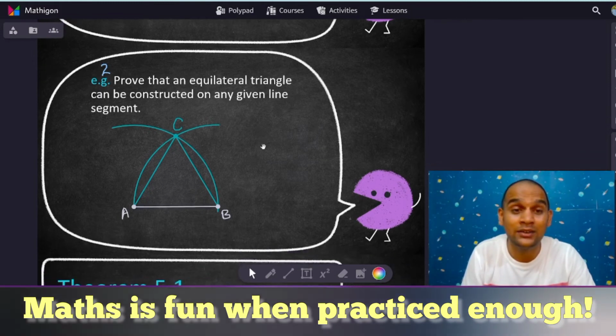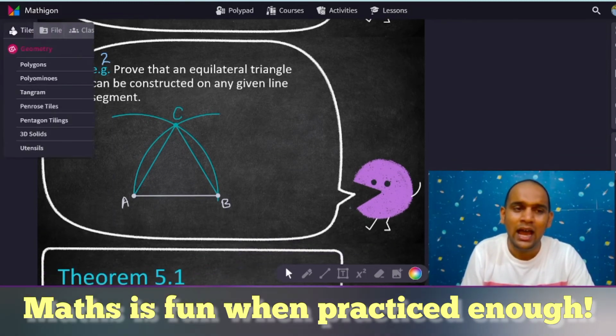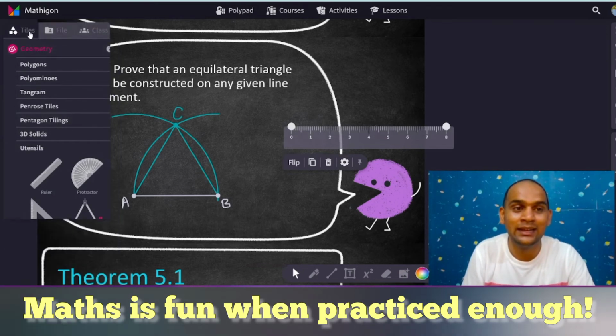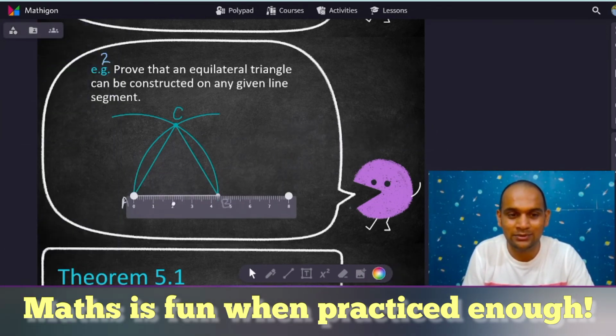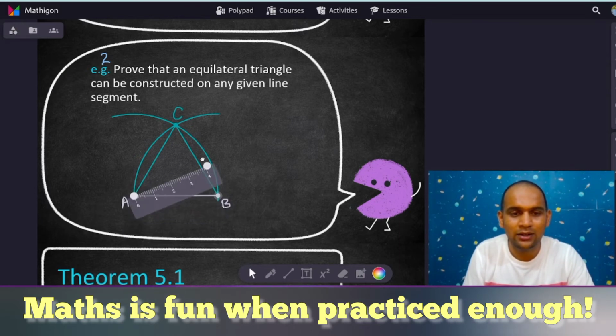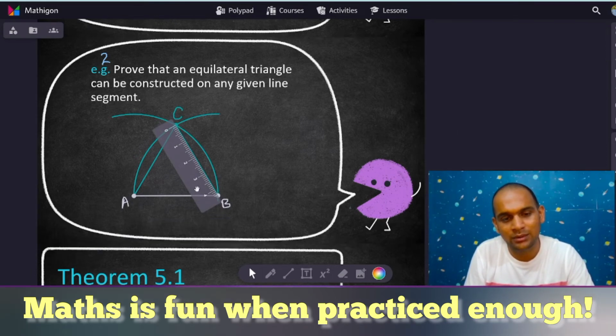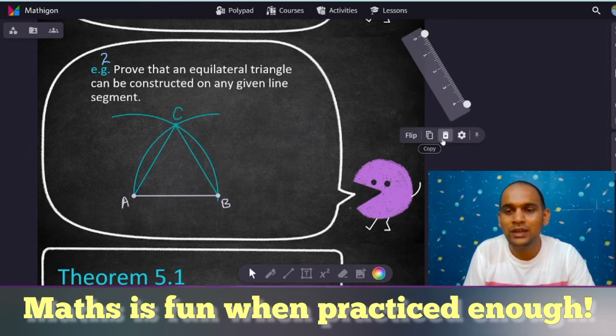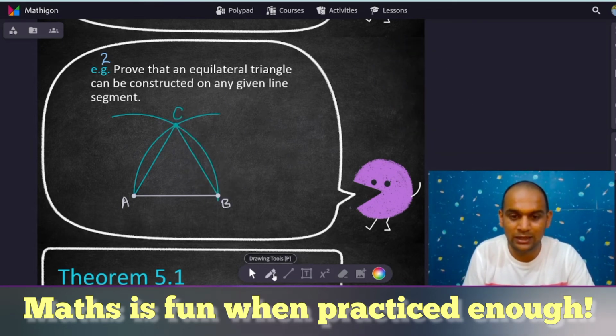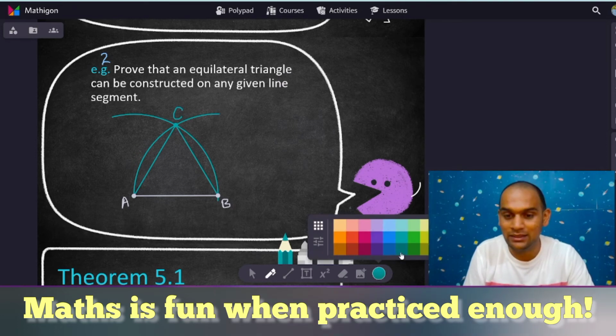But how do we understand that it is an equilateral triangle? I will first verify that and then tell you the reason according to the axioms. As you can see, AB has a length of around 4.5 centimeters. Yes. Now let's quickly try to measure the length of AC. This is also 4.5. Let's quickly try to measure the distance of BC. This is also, you can see, around 4.5 centimeters. So we have verified that with the help of a scale. But let's try to understand it.